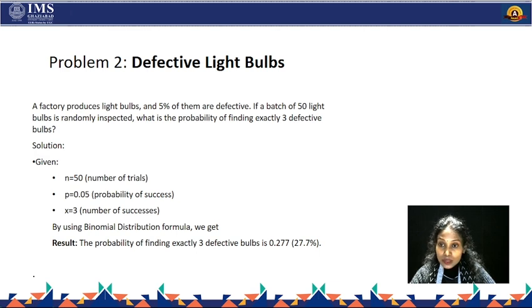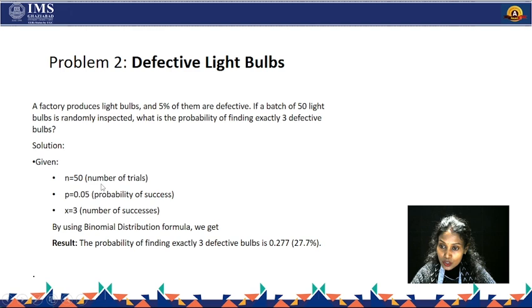In this, the total number of trials is 50, as given, and x is the possible outcomes. Out of 50, we are checking for 3 bulbs only. So x is 3. And p is the probability of success. Here we are checking the probability of getting a defective bulb, which is given as 5%.